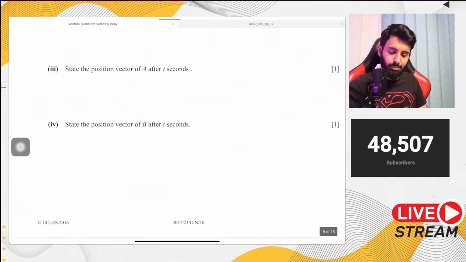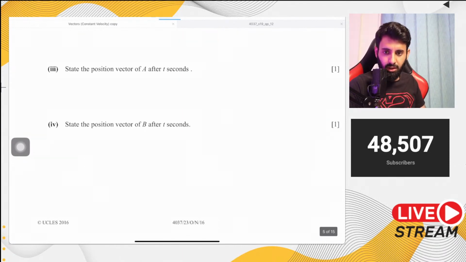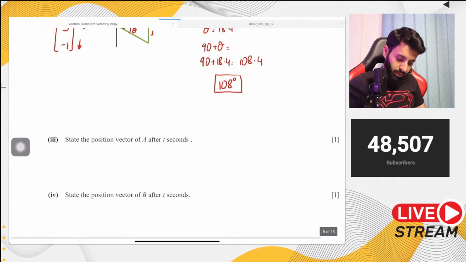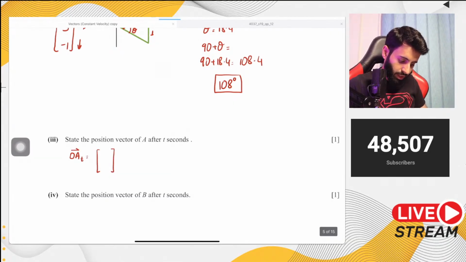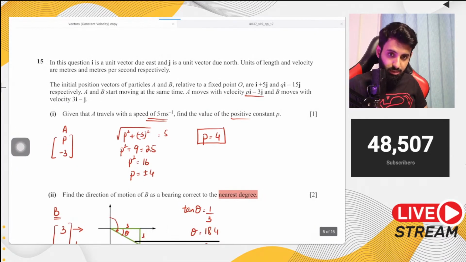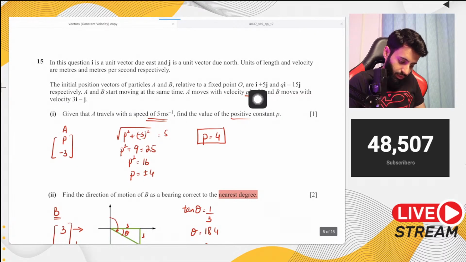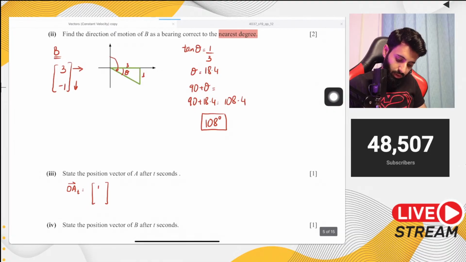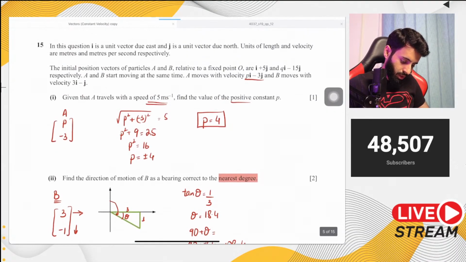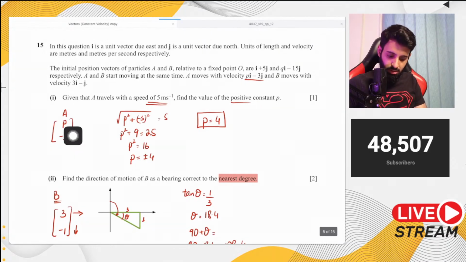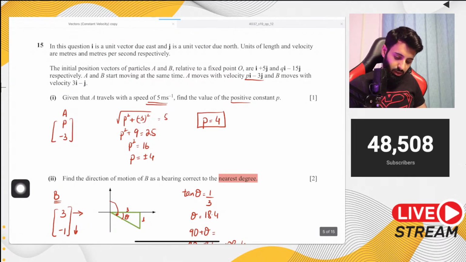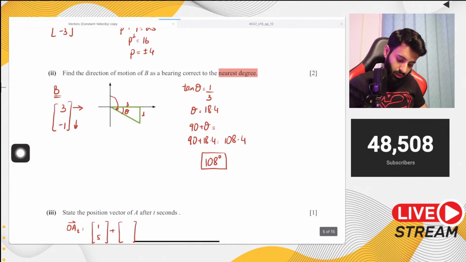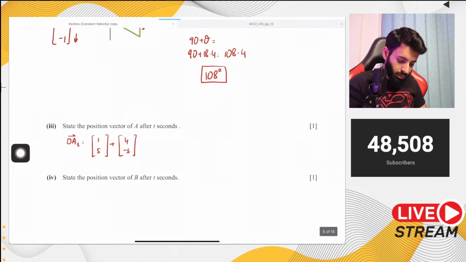Then it says state the position vector of A after t seconds. Okay. So A, we now know exactly what A looks like. OA after t seconds is going to be the position vector of A at t equals 0, which means where it started from. So that is 1 and 5 right here. Okay. And to it, you add the velocity vector of A, which we now know is 4 comma minus 3. So 4 and minus 3, and then you multiply it by t.